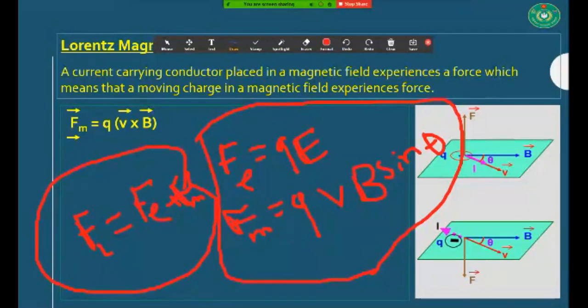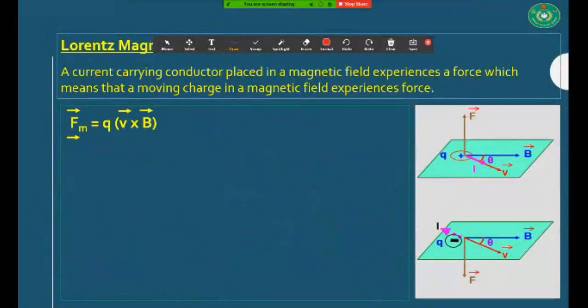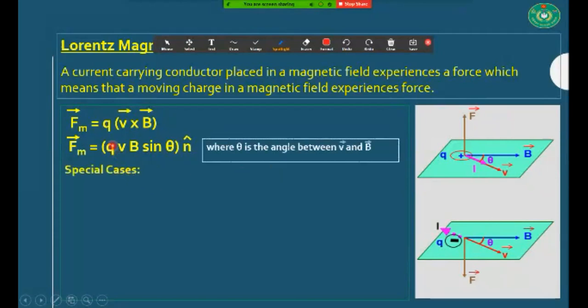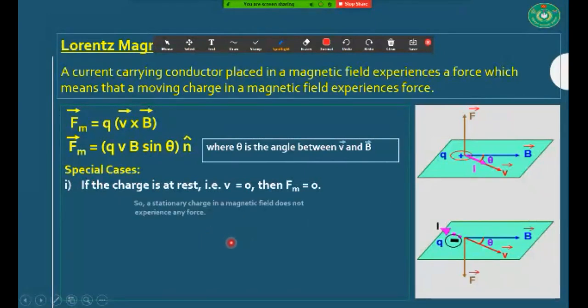Okay, no more delay here. And this is the equation for our magnetic force, and you have already known about this. Q V cross B. So I will not discuss it here in detail.